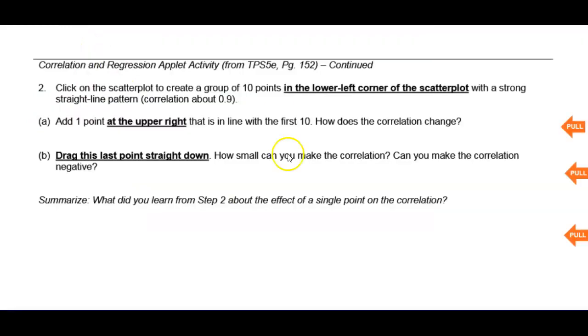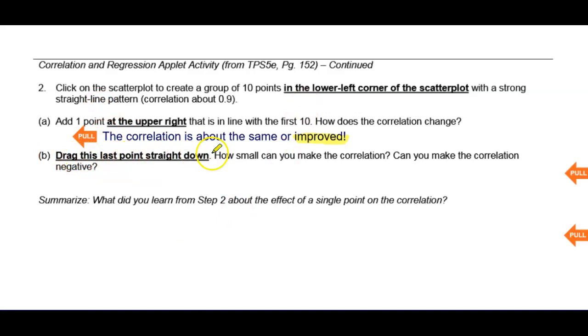So let's jump back and look at what this question asked us to do. How does the correlation change? Well, in this case, it definitely improved. So adding a point that is different than the initial pattern can improve your correlation by quite a bit, and we'll talk about why that's not necessarily a good thing in a little bit. Okay, so let's jump back to this.